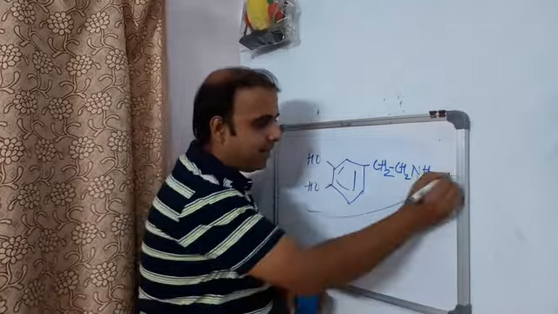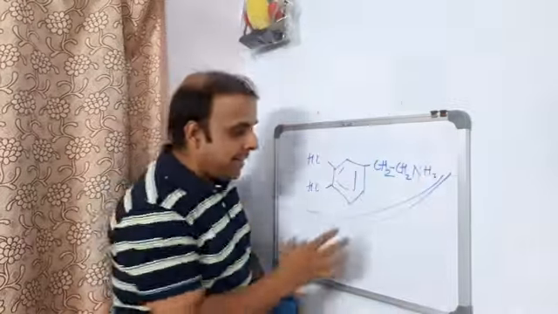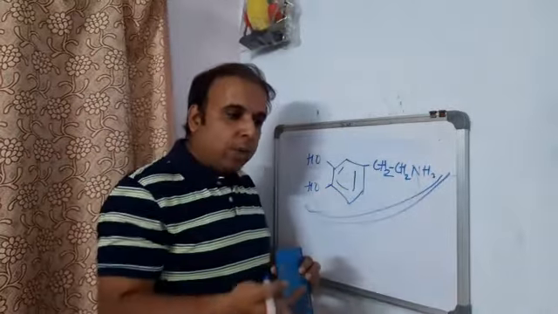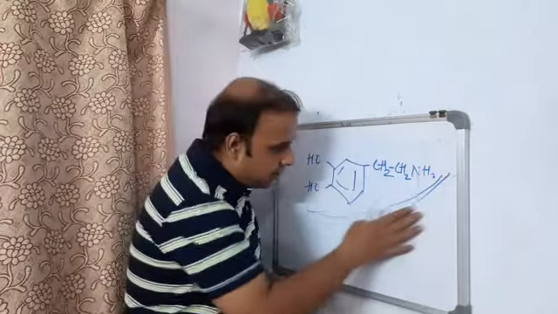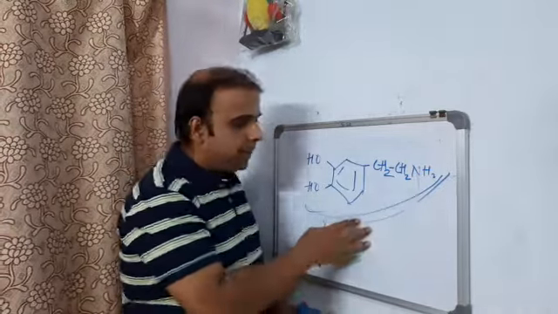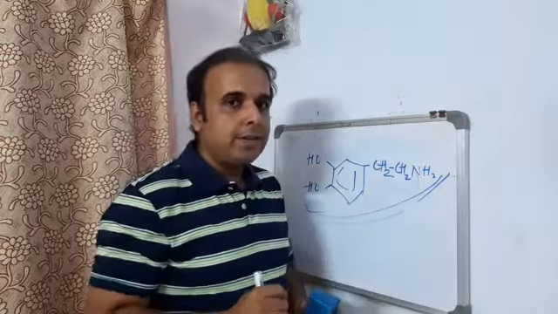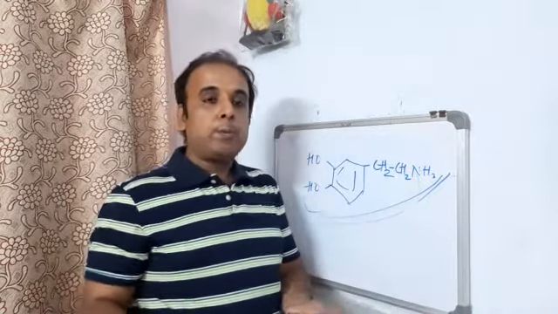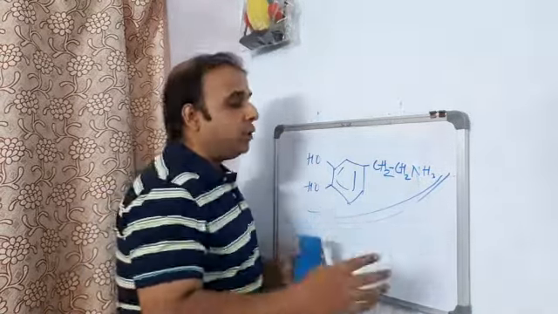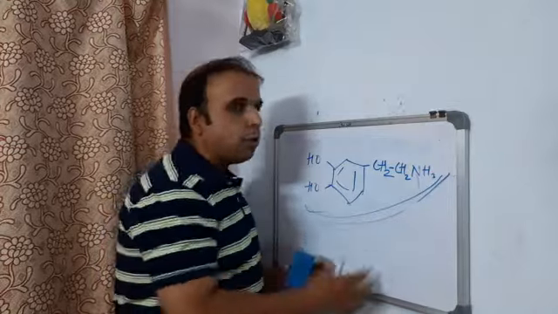This is the basic form of dopamine. Any moiety that mimics the structural features of dopamine can behave as an antagonist, and of course we have to incorporate some other features as well. Otherwise, the same thing can act as a dopaminergic agonist.